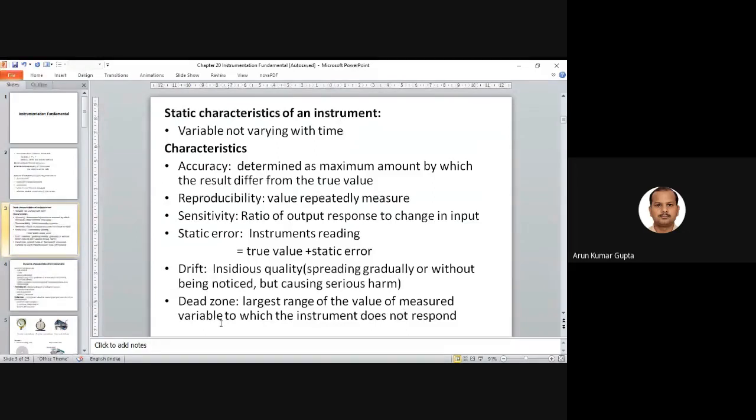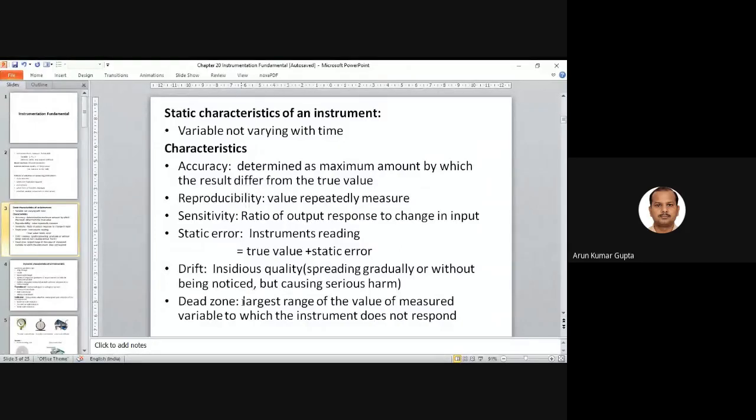Dead zone. Dead zone means the largest range of the value of the measured variable to which the instrument does not respond. It can exist in the beginning or maybe at the end also. In this range, there will be no measurement from the instrument.